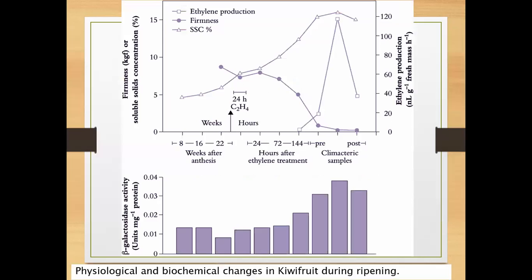You can see in this one, the soluble solids increase, the firmness decreases, and then you can see the ethylene production increase to a very high peak. In this diagram they don't show the CO2 rate, but I believe the CO2 rate will be the same as well with this one.